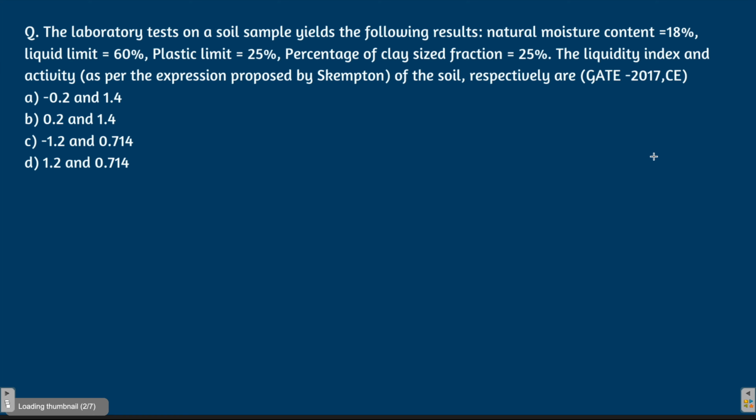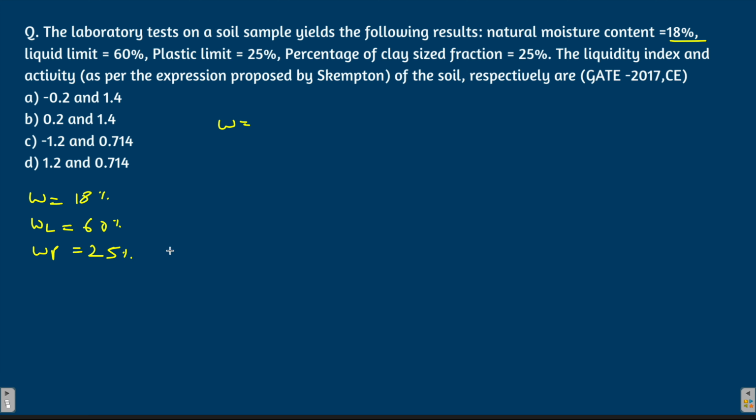Now let's go to our next question. The laboratory test on the soil sample yields the following results. The natural moisture content of the soil is given as 18%. The liquid limit is given as 60%. Let me first write the data. The plastic limit, that is WP, is given as 25%.